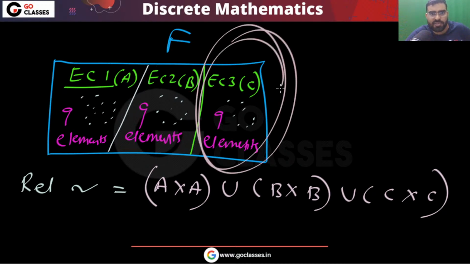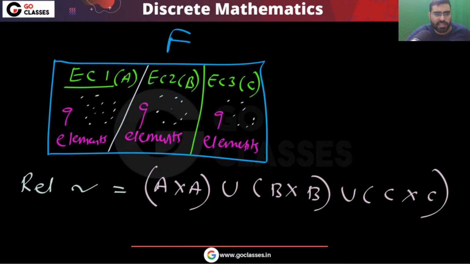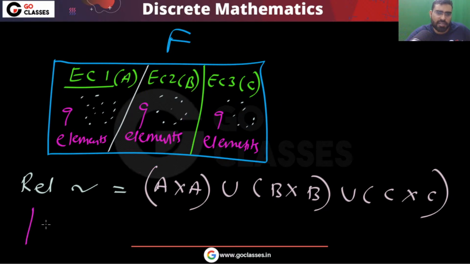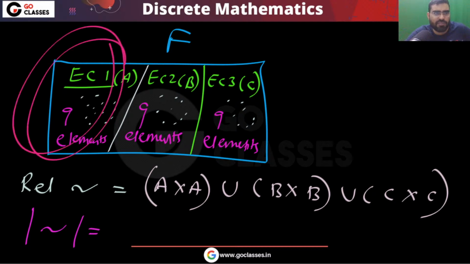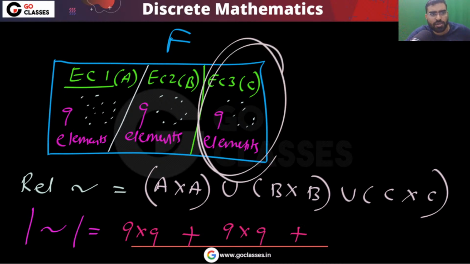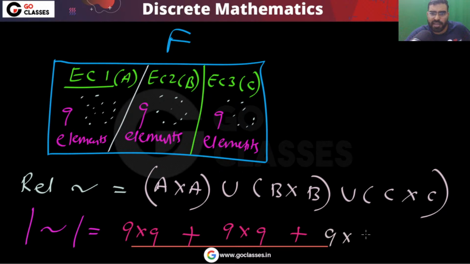Every element in this equivalence class will be related to every element in this equivalence class. So this equivalence relation will be A cross A union B cross B union C cross C. So the cardinality of this equivalence relation will be: everyone here related to everyone here, so that will be 9 into 9, plus everyone here will be related to everyone here, that will be 9 into 9, plus everyone in this equivalence class will be related to everyone in this equivalence class. That will be 9 into 9.